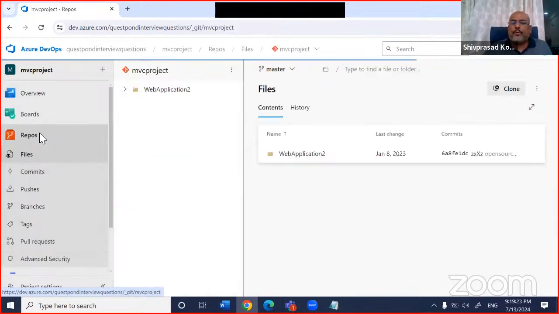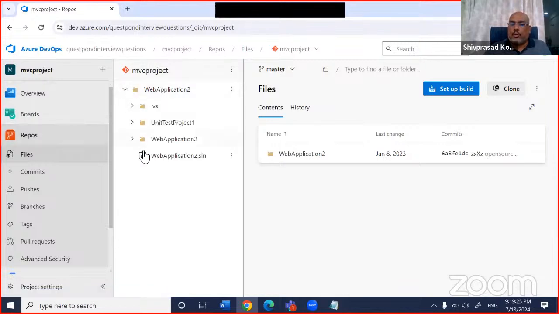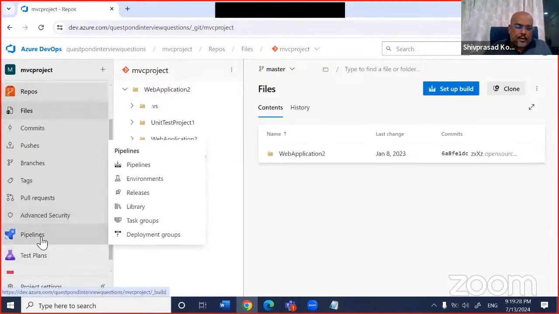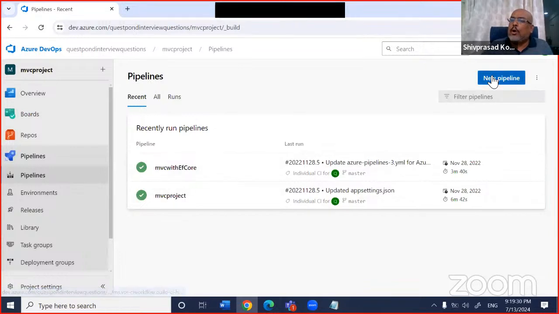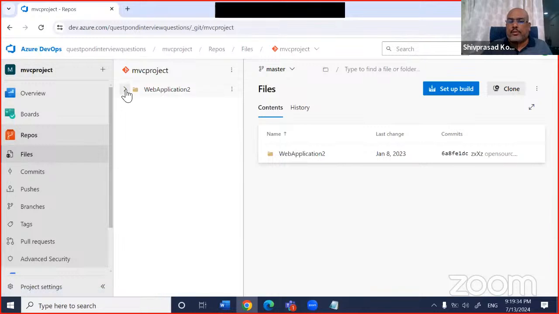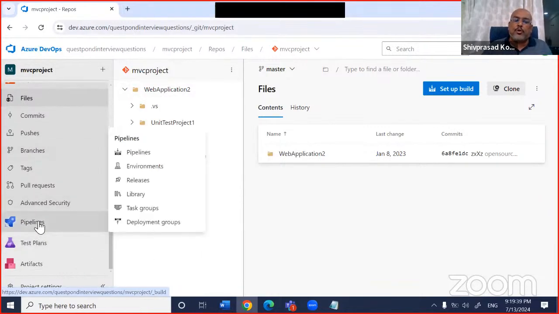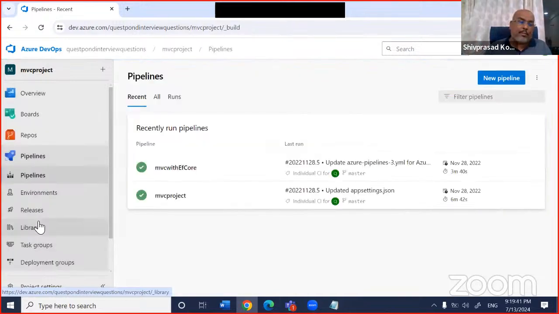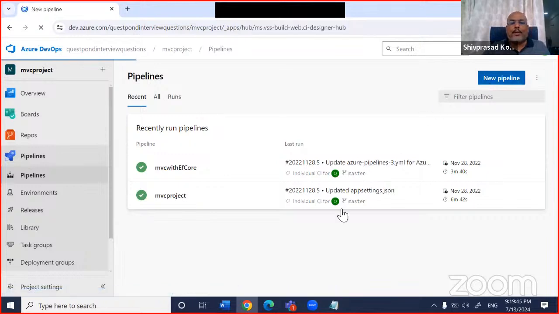So here is the code. This is what we want to build and automate, right? And here is the pipeline. So let me go and create a new pipeline. Remember, tomorrow, again I repeat, how to check in the code, tomorrow we will do the whole demo. Today, I want to just make sure that I focus some time on pipeline and YAML, right? So here is the pipeline. So I'll go and say, write the pipeline. So I'll say new pipeline.